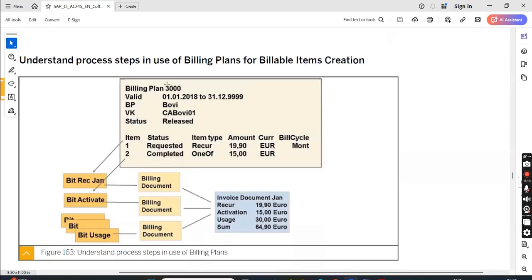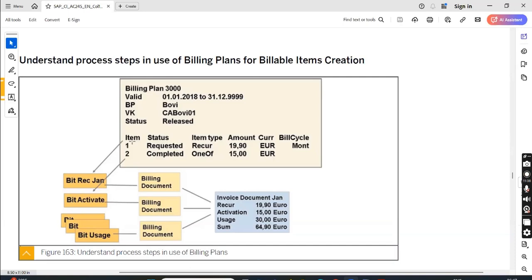So billing plan number 3000. With the previous example, valid from 1/1/2018 till infinity. Business partner is Bovi. Contract account is CA Bovi 01, and status is release. We'll see that first. We'll create it, then we will release it. Okay, I'll show you that.